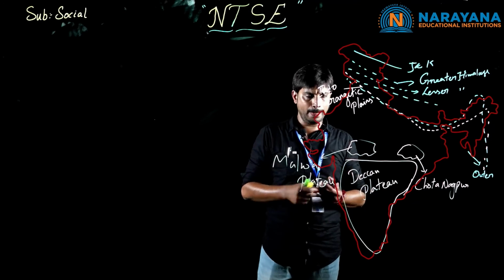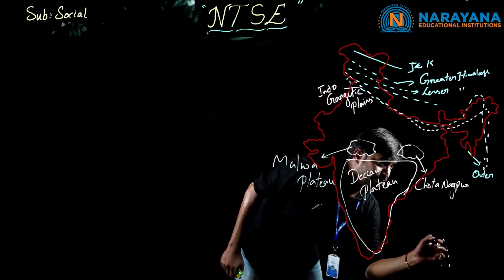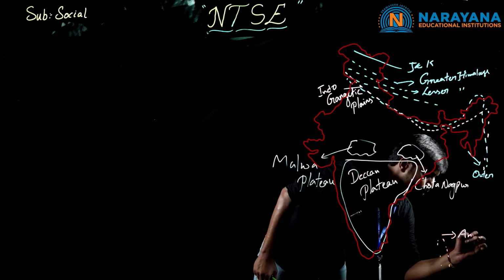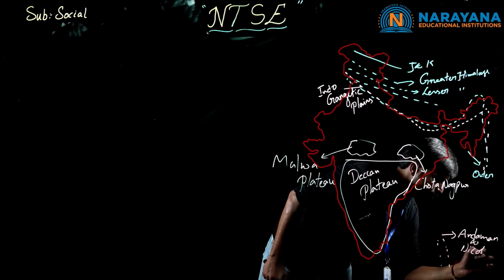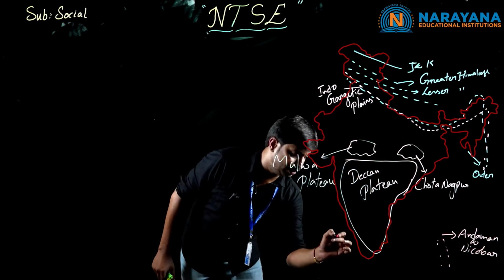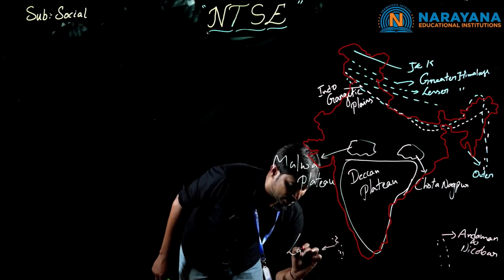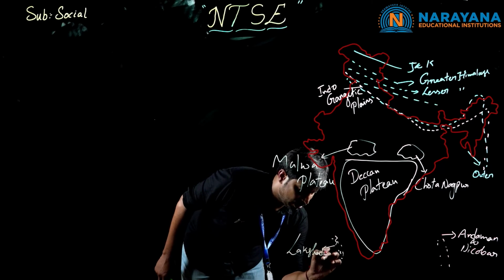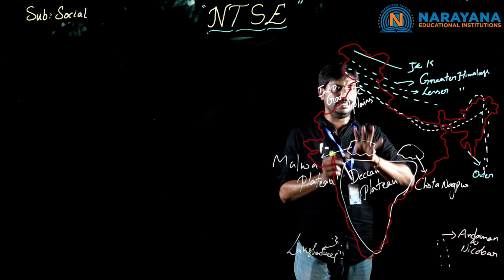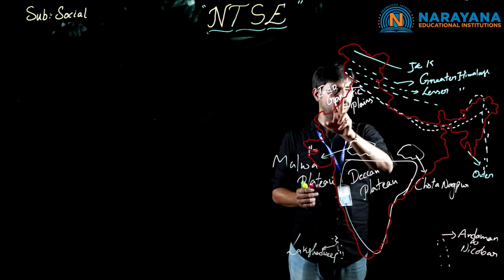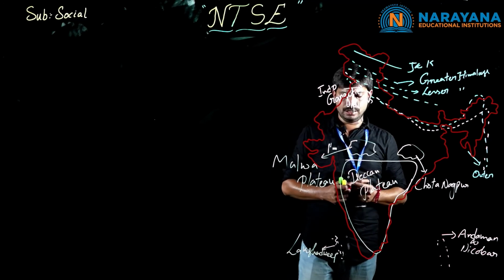And coming to the islands, here we have some islands which we call Andaman and Nicobar. And to the west we have the Lakshadweep Islands. Clear, children? So the total is 6. The first one is the Himalayas, the second one is the Indo-Gangetic Plains, then plateaus, and coming to the islands.